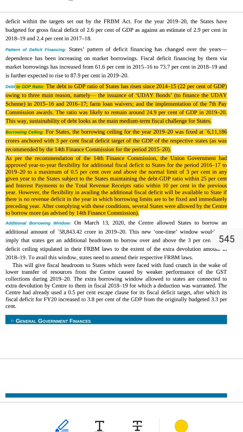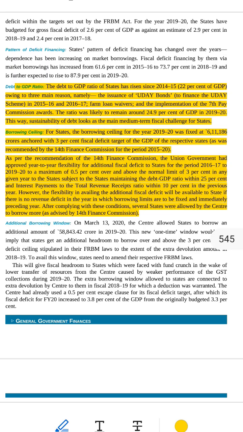Here's a great, detailed and simple summary of the topic on state debt, debt to GDP ratio and borrowing rules in India. Detailed summary: state debt and borrowing 2019-20. 1. What is the debt to GDP ratio? It compares how much money a state owes, its debt, to how much it earns in a year, its GDP. A higher ratio means the state is more burdened with debt.